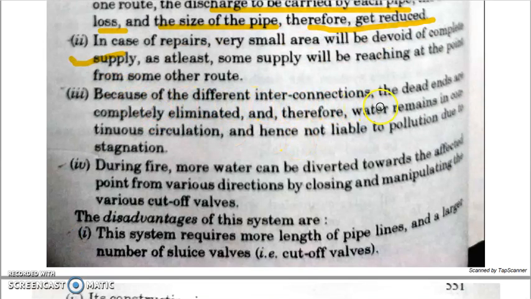Now because of the different interconnections, the dead ends are completely eliminated. Therefore water is not going to remain stagnant. There is a continuous circulation of the water. So pollution due to stagnation, which is found in the dead-end system, is not found here. And if any fire occurs in that area, you can divert a lot of water from all the nearby pipes because they are all interconnected. You can close all the cutoff valves which are carrying water to different areas and divert all the water to the area where the fire has occurred. So by manipulating the various cutoff valves, you can divert all the water in the required direction. You can get more quantity of water.